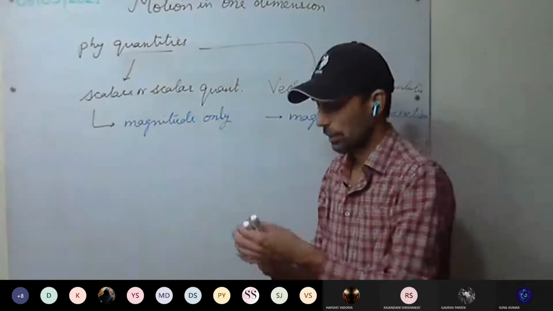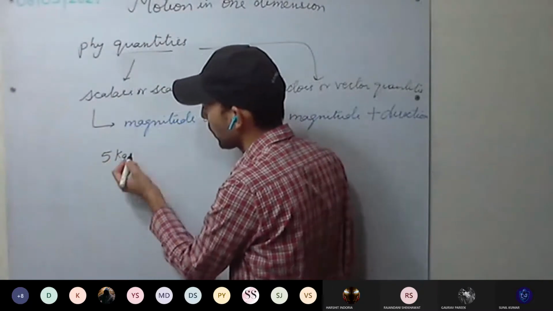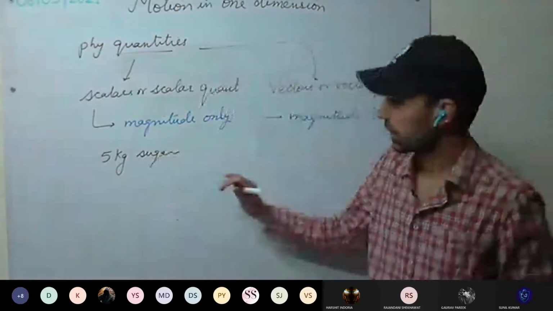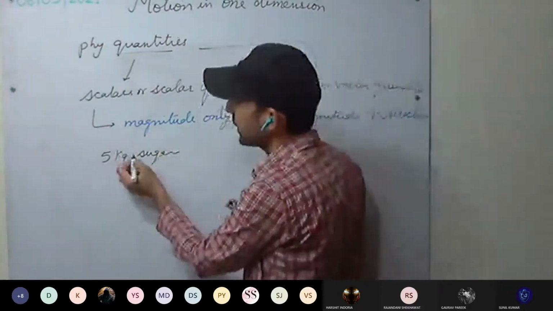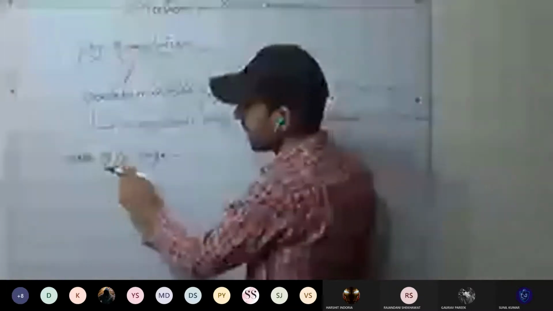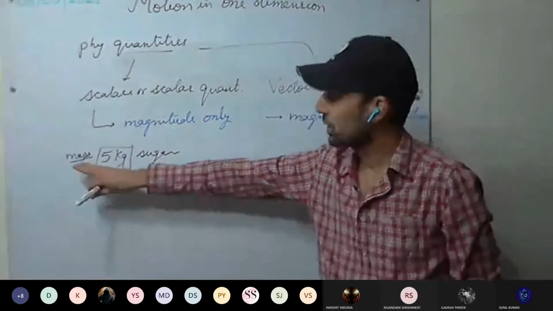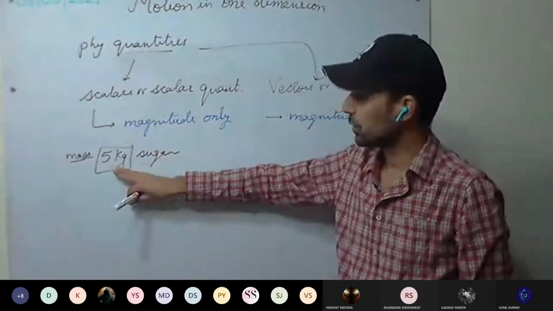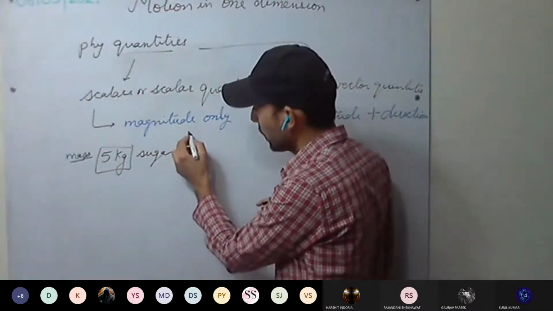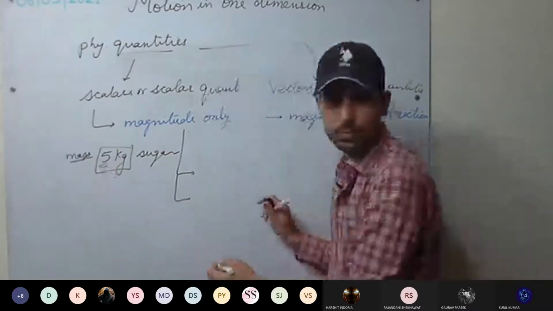Now we take one example. For example, 5 kg sugar. We have taken 5 kg sugar. What is the physical quantity here? Mass. And here this physical quantity, mass, has been expressed by its magnitude only, that is 5 kg. What is the magnitude? 5 kg. So in magnitude, how many parameters are there? One is the numerical value.